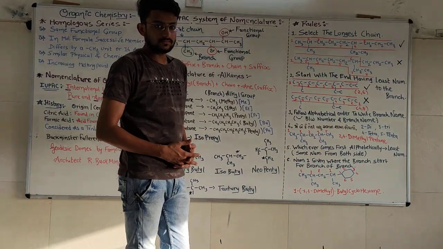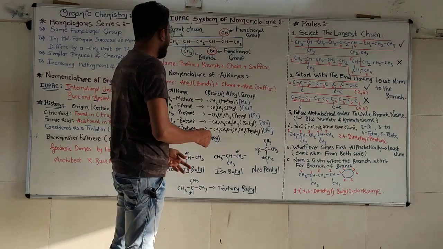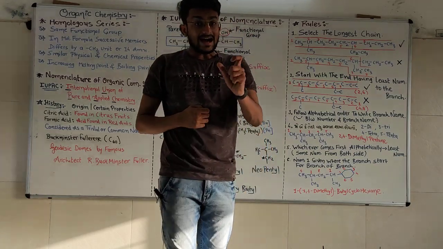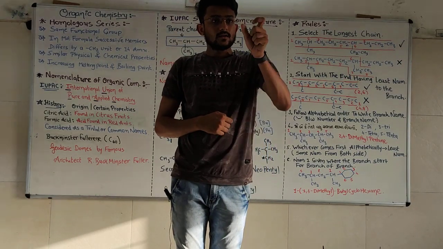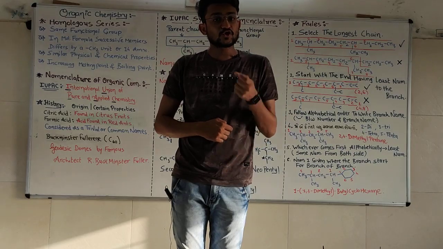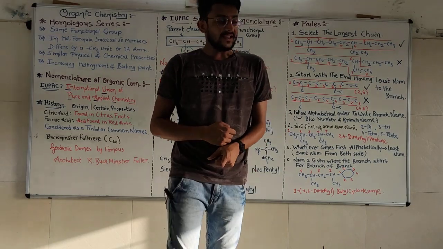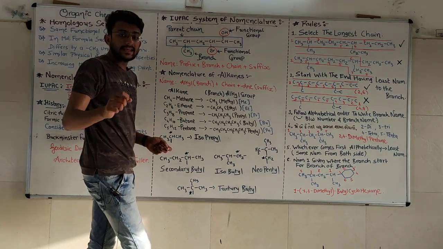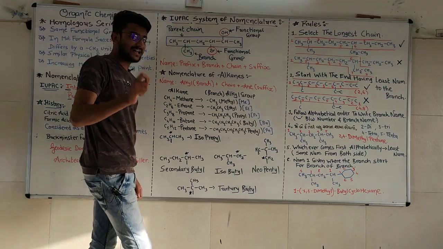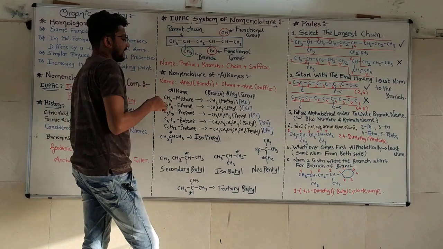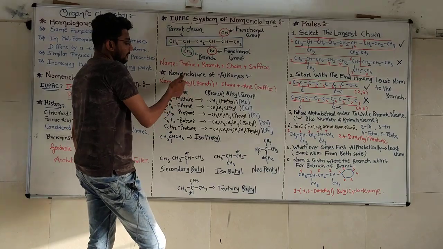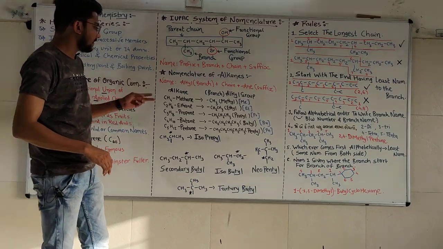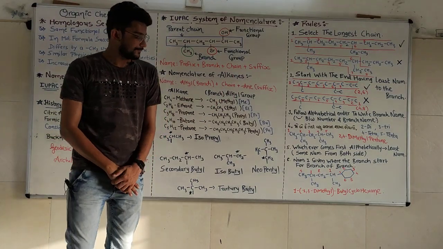But before we start, we have to name our branches. The carbon that is considered as a branch should have a name. That's why we come up with the name alkyl, not alkene. It is alkyl for the branches. Okay, how are we going to use the name? So the branch or alkyl with the position plus the chain and any suffix. That will be the formula for the name of the alkanes.